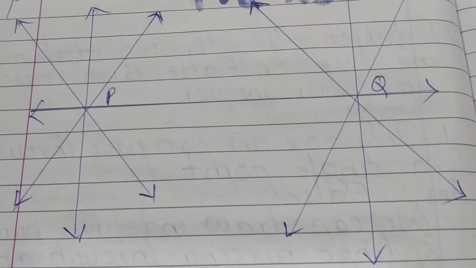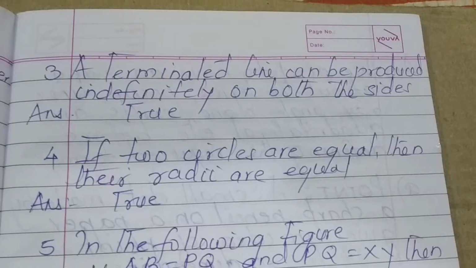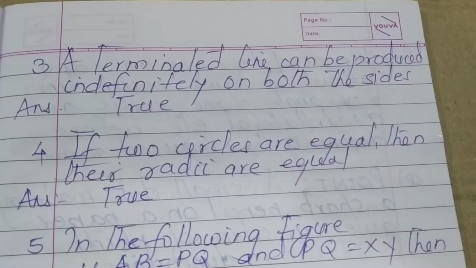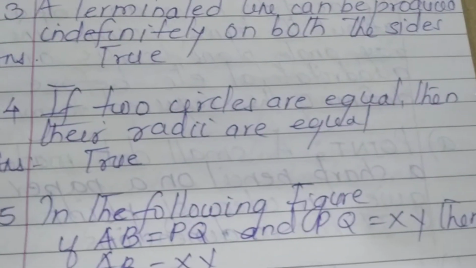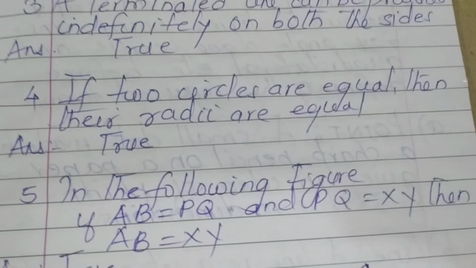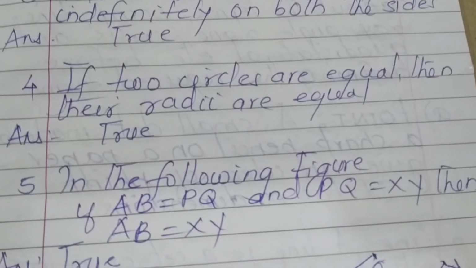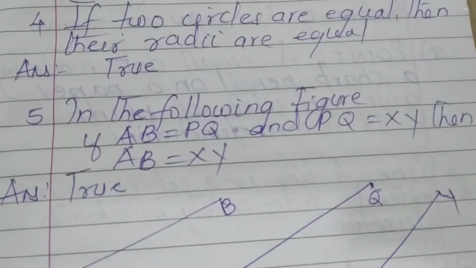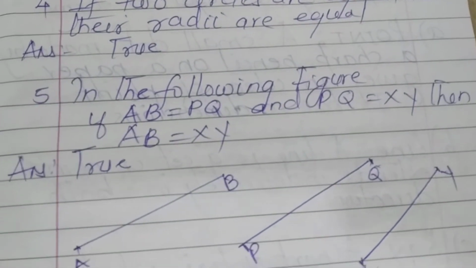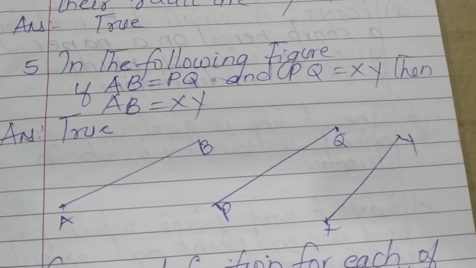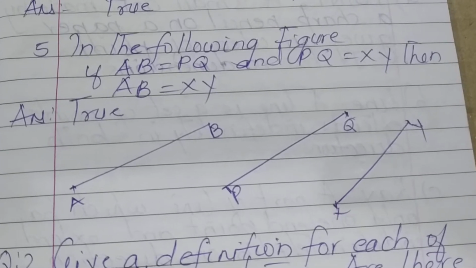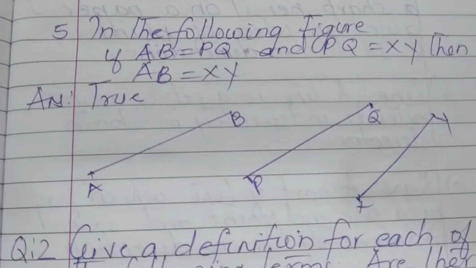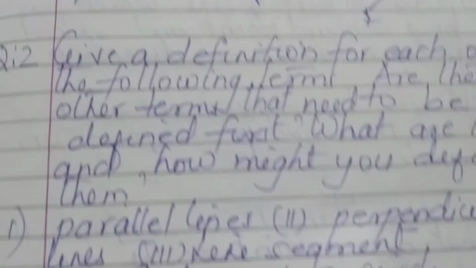Point P and Q. A terminated line can be produced indefinitely on both the sides. The answer is true. Fourth, if two circles are equal, then their radii are equal. True. Fifth, in the following figures, if AB is equal to PQ, PQ is equal to XY, then AB is equal to XY. The answer is true. Please write down. Now we go to question number 2.